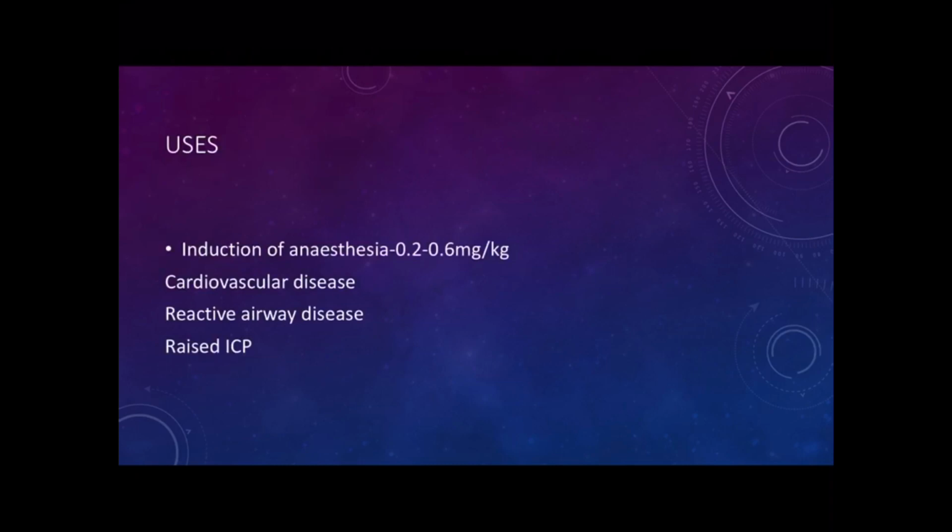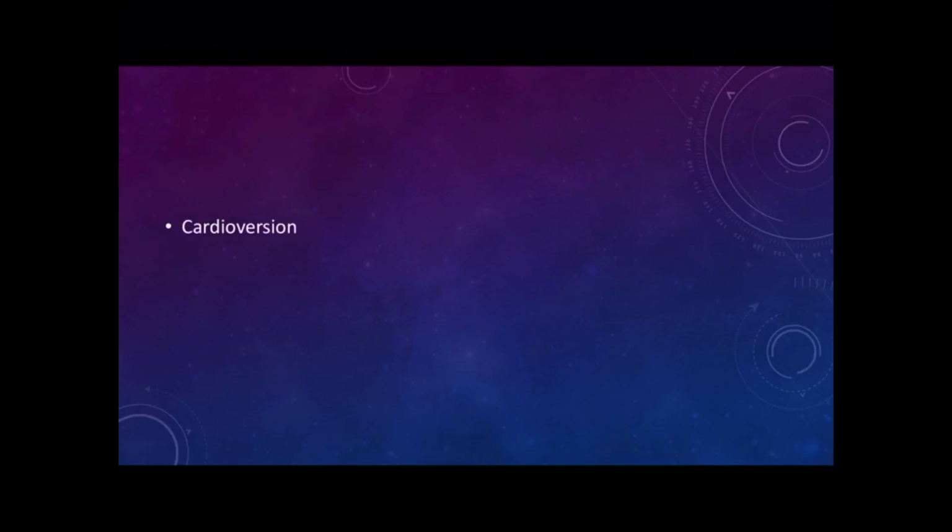So induction of anesthesia is one. Because of its stable hemodynamics, it can be used in cardioversion patients. Also in trauma patients who have probably bled a lot and who are in hypovolemic shock. Again, because of its stable hemodynamics, it can be used for induction. One other use is in the treatment of endogenous hypercortisolemia. It is said that the adrenal suppression happens at a much lower dose than is required for hypnosis.